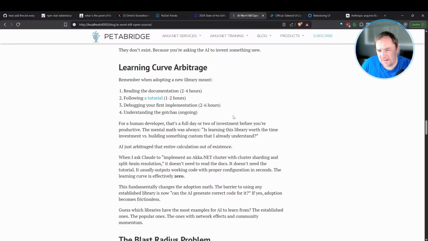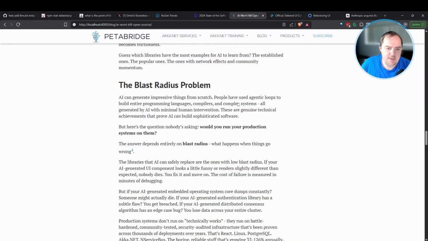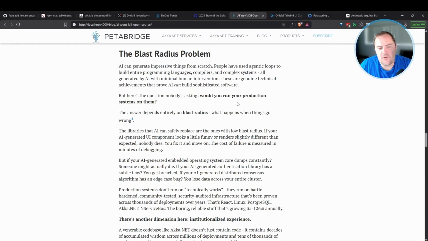Now, the next thing I wanted to touch on is that not all libraries and open source technologies are going to be impacted the same way by AI. A concept that's intrinsically useful is the notion of blast radius, which is basically how much damage can this component malfunctioning cause inside my business.